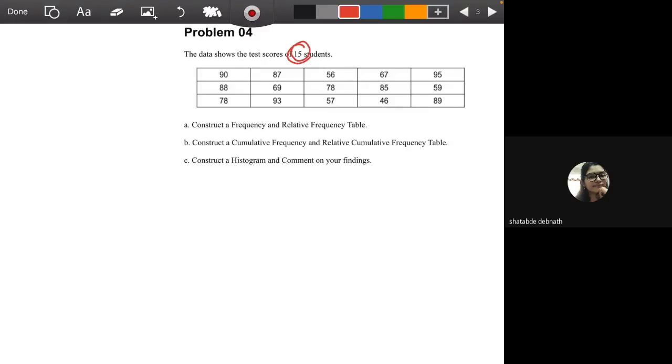Now since we are doing this by hand, it's not actually possible to work with more than 30 data values, so I'm working with 15. So when you have more data values and you find the mean and quartiles, it's actually very time consuming and not that easy to represent.